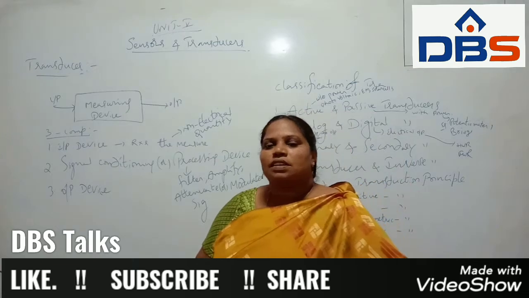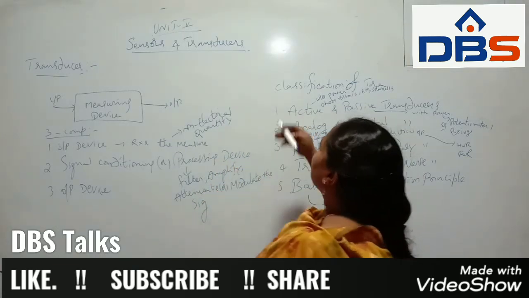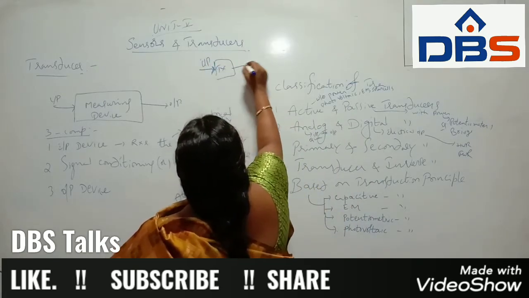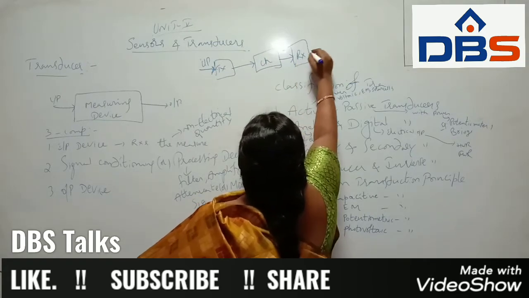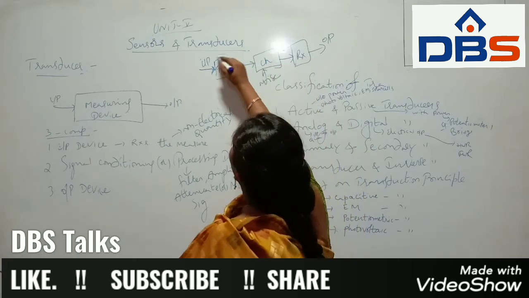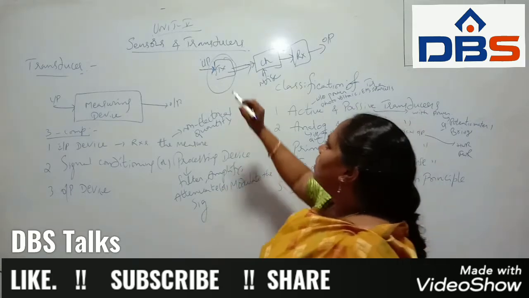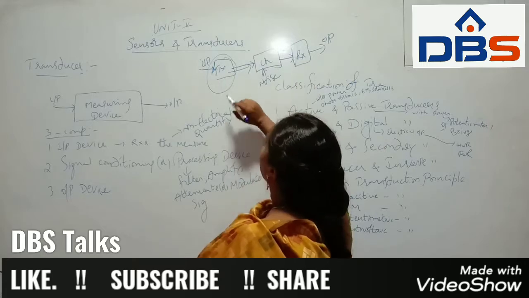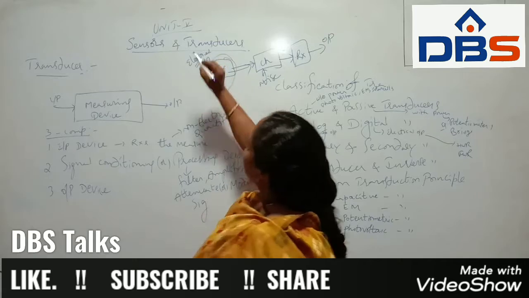What is a transducer? We know that in a communication system we have the transmitter part; here this is the input signal and this is the transmitter, and we are using a channel, and here this is the receiver. Likewise this is the output signal, where there is noise. Through the transmitter we can give any information or message as a signal, and through the channel it reaches the receiver. Here suppose it is an electrical signal.